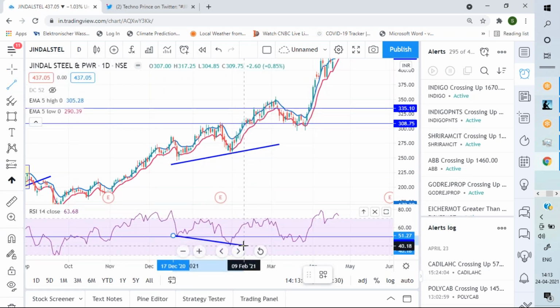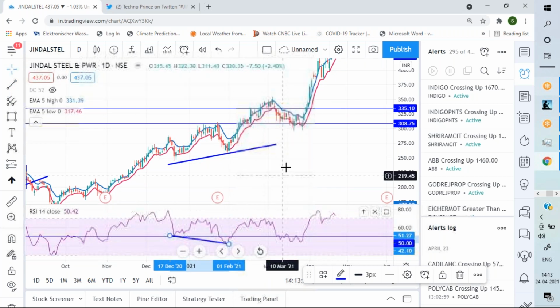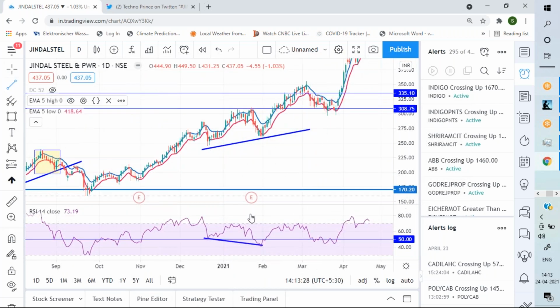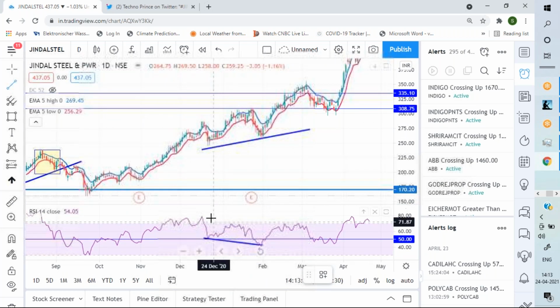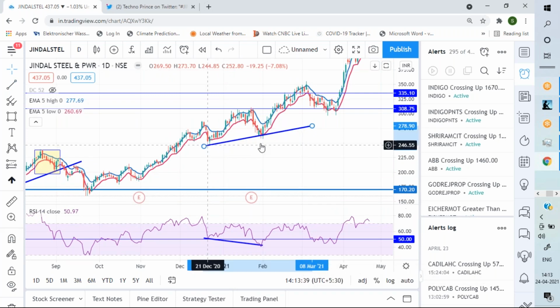A perfect hidden divergence. Just opposite. This is bullish. Hidden divergences are very powerful. When you find that hidden divergence, generally you will see that price become bullish again.